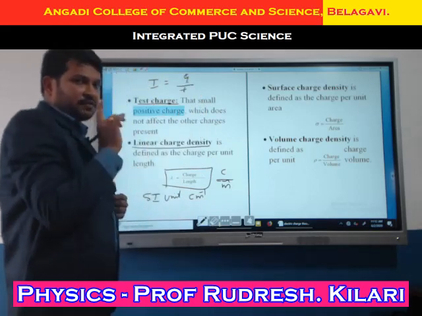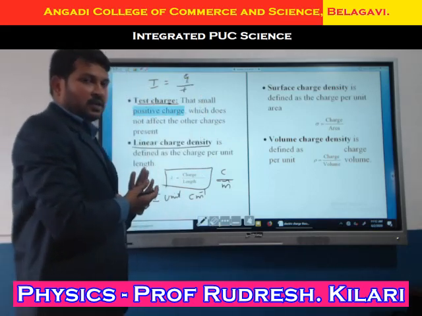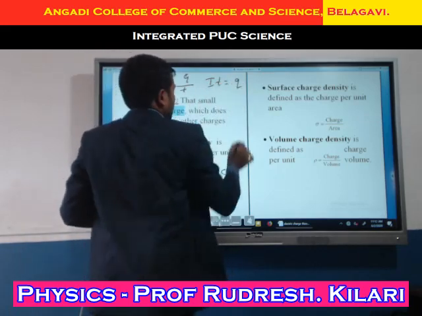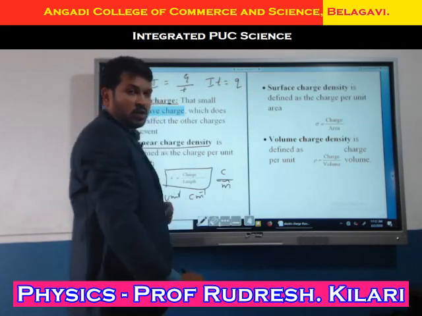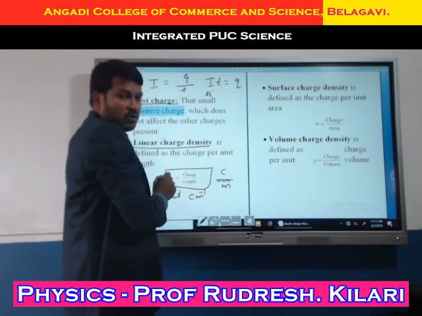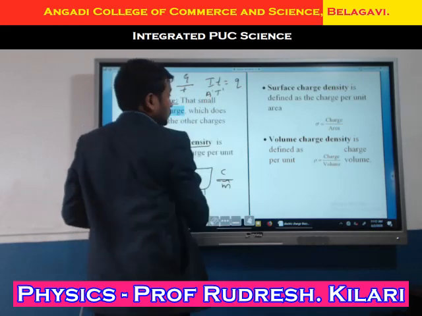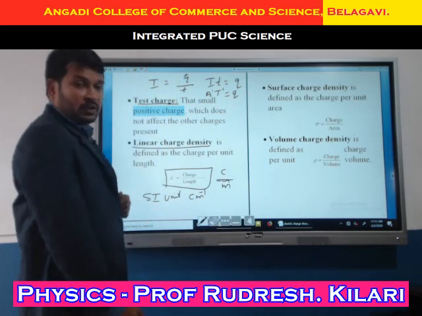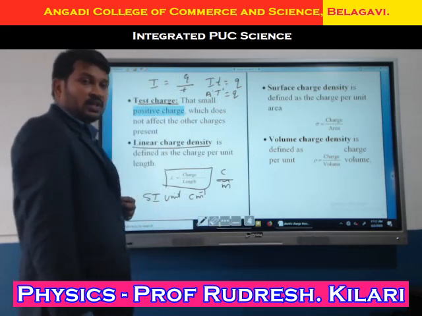Charge is not a fundamental quantity; current is a fundamental quantity. That is, I t equals Q. The dimensional formula of current is A raised to 1, and of time is T raised to 1. So the dimensional formula for charge is A raised to 1, T raised to 1.